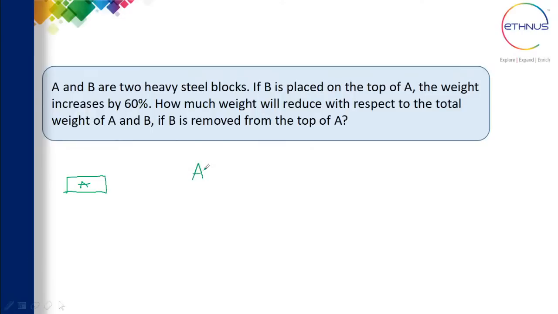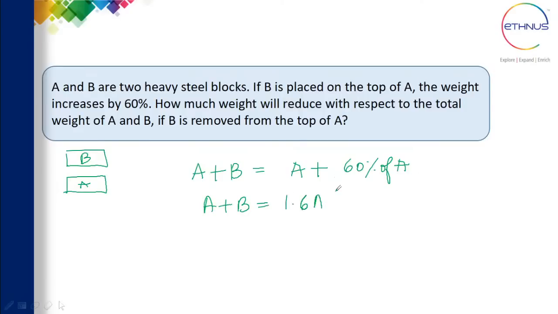Okay, the weight of this will be A. I'll just consider it here. So when B is added to this, the weight increases by 60%. So 60% of A. This is what is given in the question. So A plus B will be equal to A plus 60% of A. Remember, this will be 1.6 into A. So this is what is given in the question, 1.6 into A.